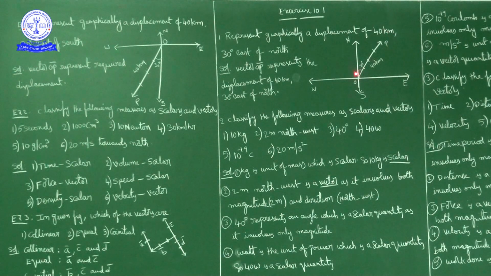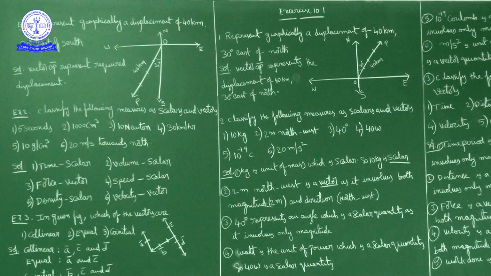Displacement is 40 kilometers. Now consider scale as equal to 10 kilometers: 10, 20, 30, 40. Displacement of 40 kilometers, 30 degrees east of north. This is the graph. So OP bar represents the displacement of 40 kilometers, 30 degrees east of north.